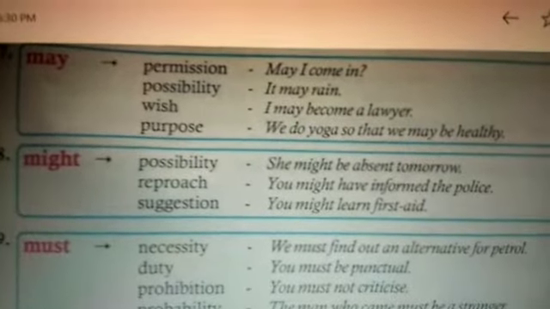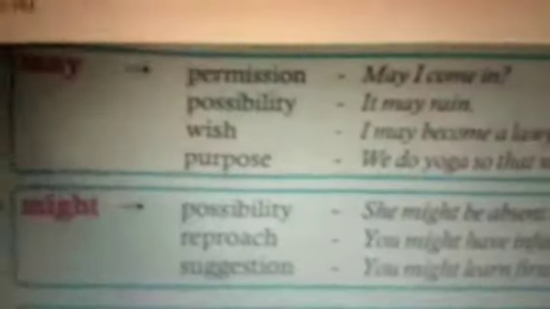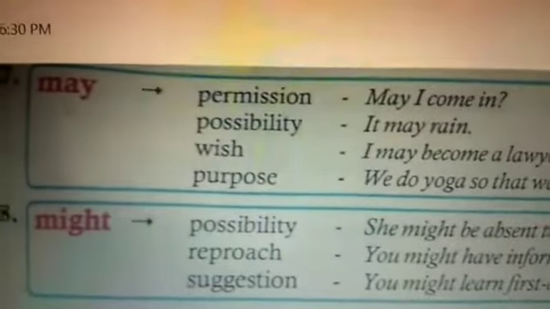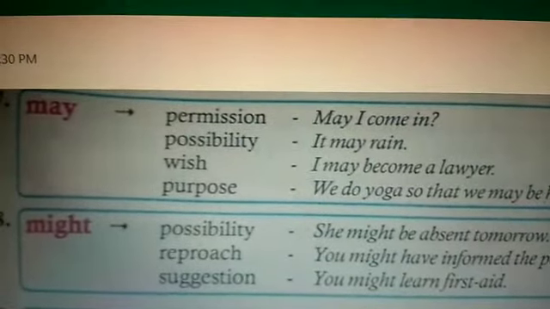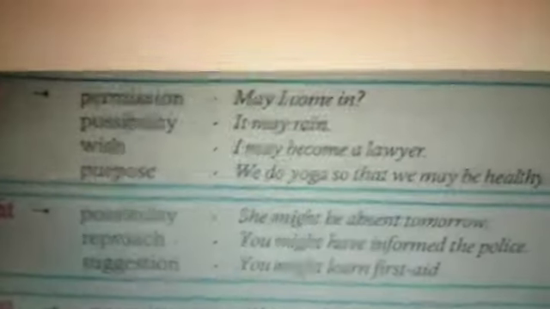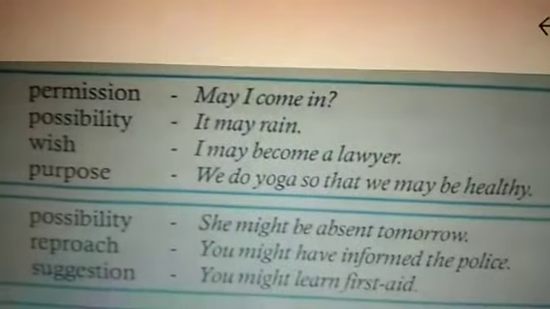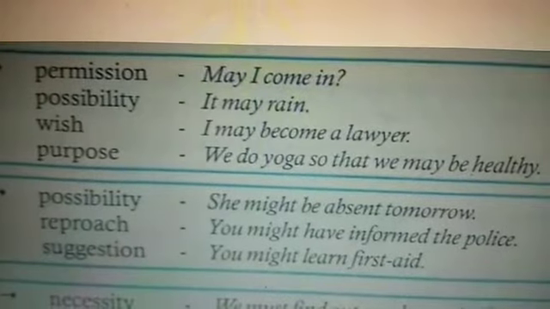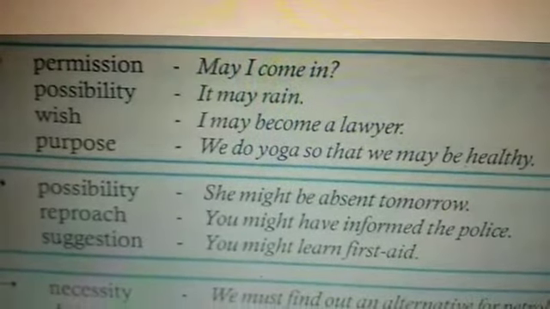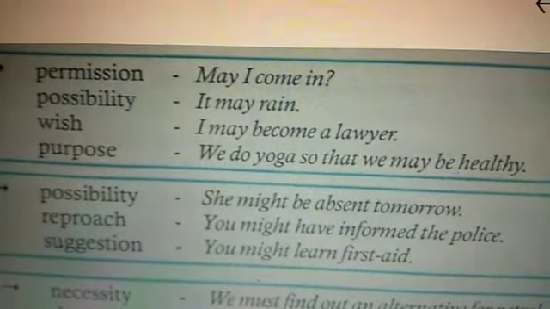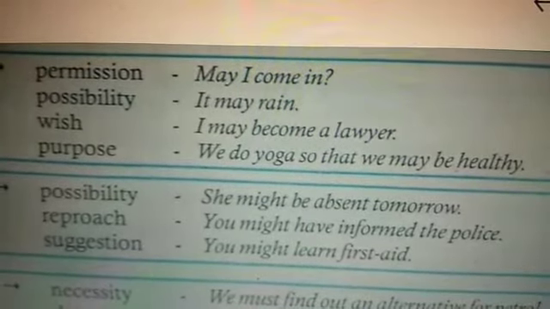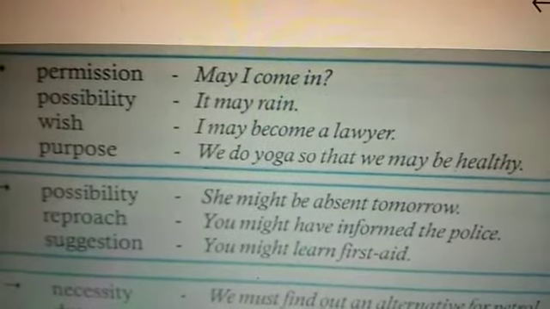Now we shall see the usage of may. Usually we use may for permission. May I come in, sir? Then possibility. It may rain. Simply we say it's possible that it may rain. Wish. I may become a lawyer. It's a wish. Then purpose also we use may. We do yoga so that we may be healthy. Now we are doing yoga so that we may be healthy later.